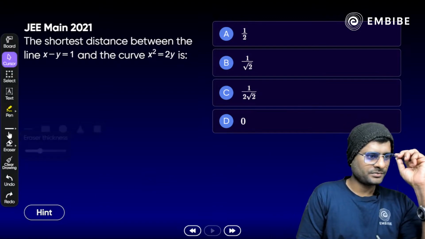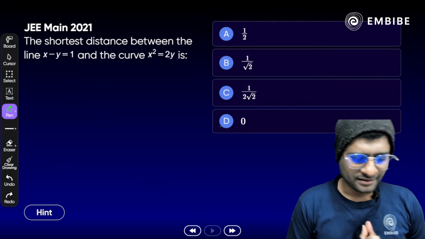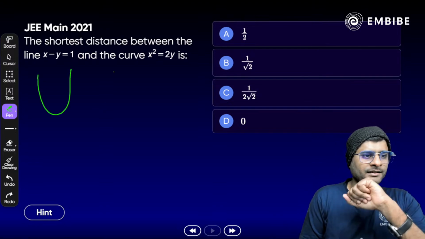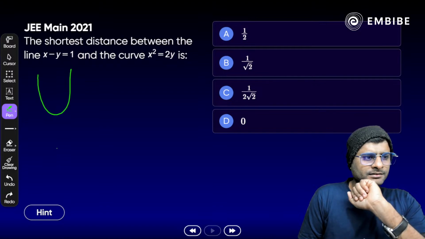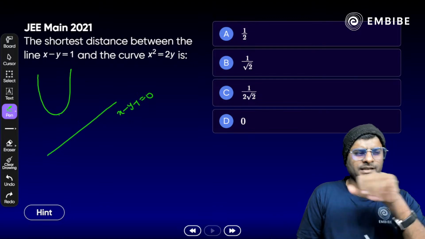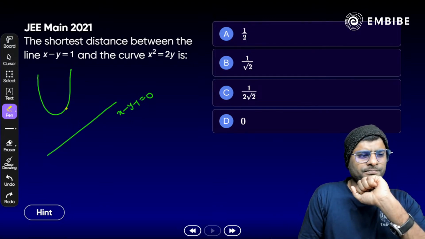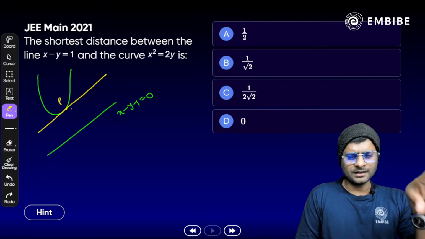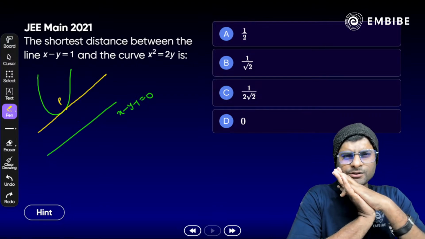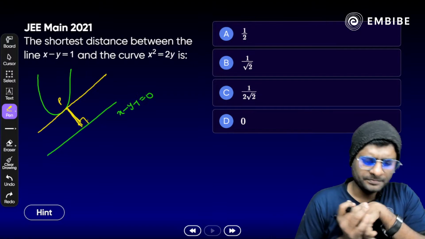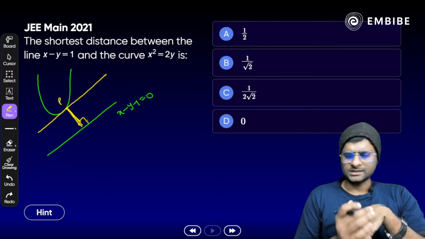Will you be able to do this question, or should I do it? Okay, all right. Take a look here. Right now you have a parabola, vertically upward. Then we have a line as well here. We have to assume the line x minus y minus 1 is equal to 0. So if we find a point P here, like a tangent on it, and if you know the coordinates of this point P, you can find the perpendicular distance from here, the distance between these two parallel lines. Easy? Yes, so easy and simple here.